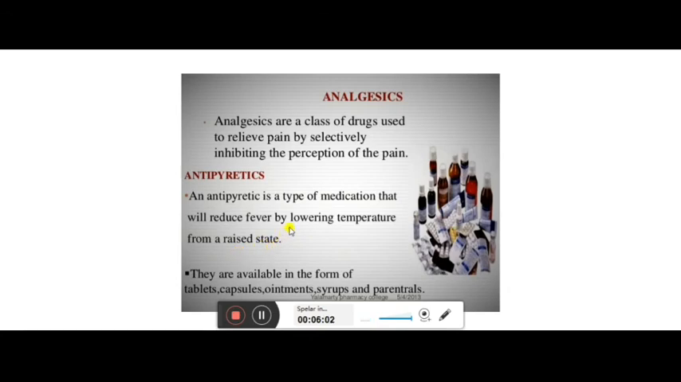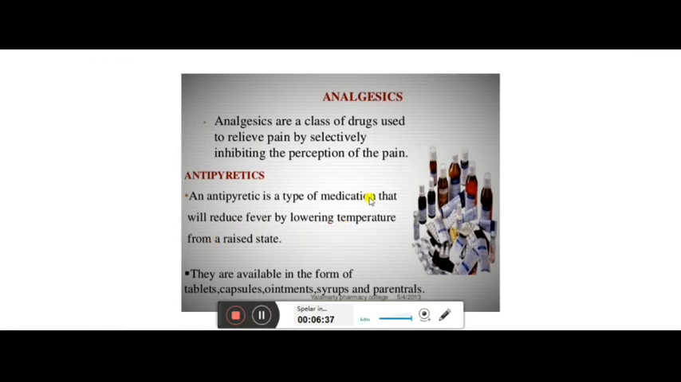You are having a temperature, or you are having a fever. So while having fever, this lowering of the temperature is what happens. That means if you are having a body temperature of 102 degrees, then by taking this kind of medicine, antipyretics, they will lower your body temperature, just like paracetamol. Paracetamol is an antipyretic.